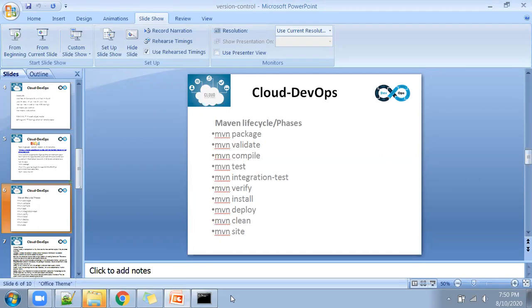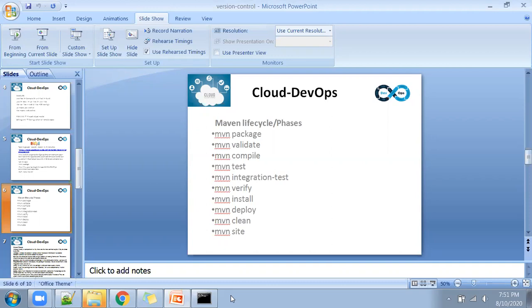So basically in Maven there are a couple of life cycles. Some people call it life cycle, some people call it phases. These are all the phases involved in the Maven process. Regularly we don't even use these commands. We programmatically do a pipeline, and there these commands will run.